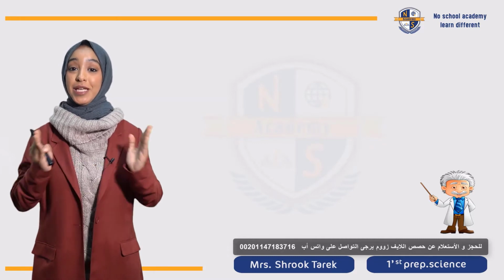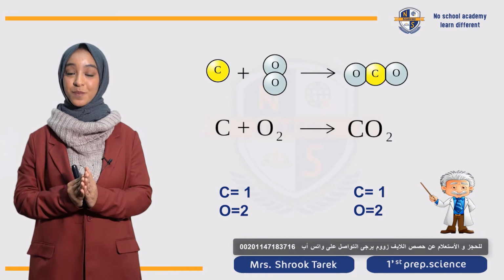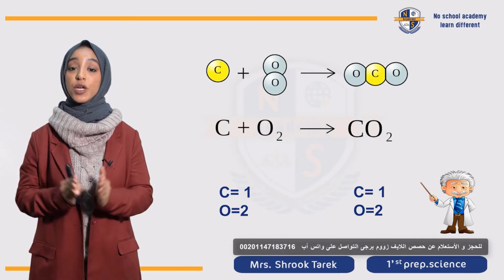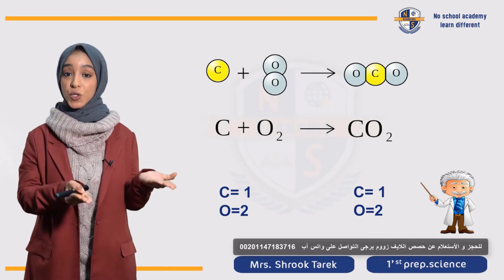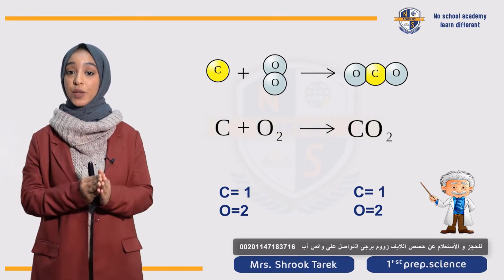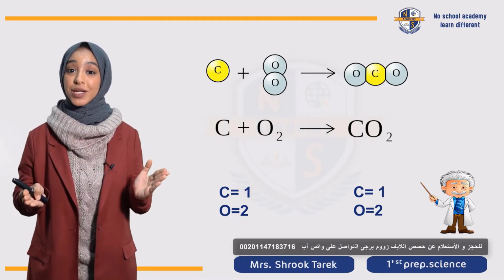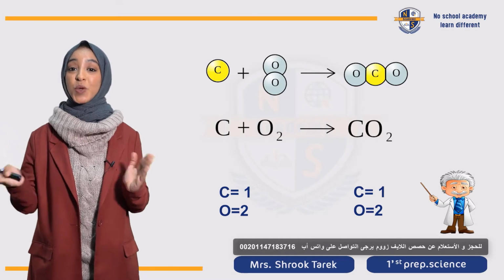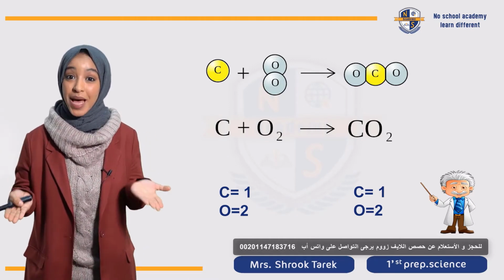طيب خلينا نتكلم عن example تاني. احنا عارفين كلنا الكربون dioxide gas. Carbon dioxide is formed due to the reaction between carbon and oxygen. 1 carbon atom and 2 oxygen atoms. يبقى دول عندي reactants. برافو عليكم. طيب ايه البرودكت؟ البرودكت carbon dioxide. Do you think the chemical equation is balanced?